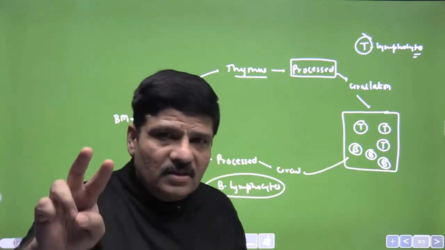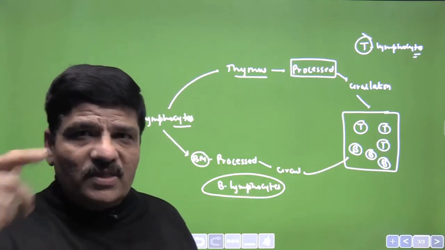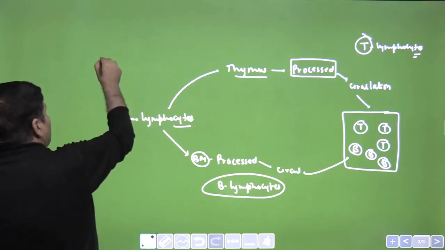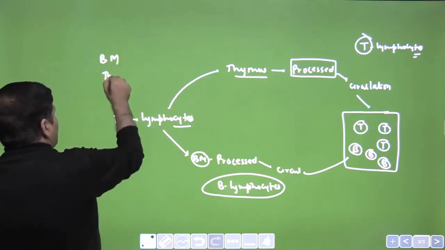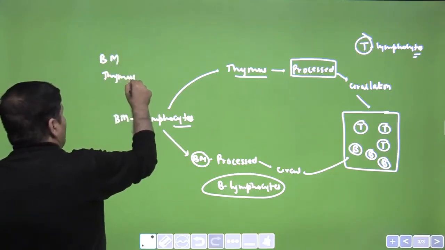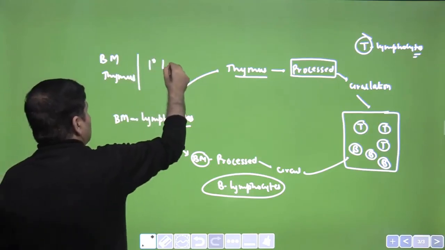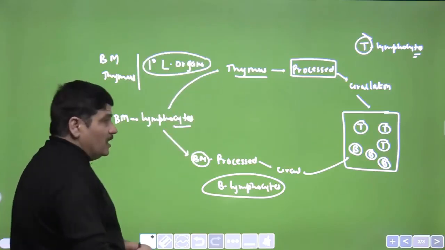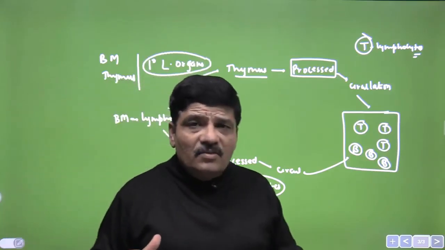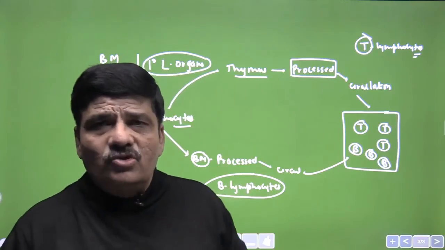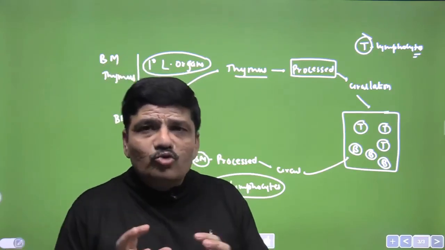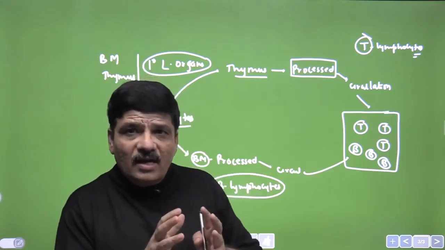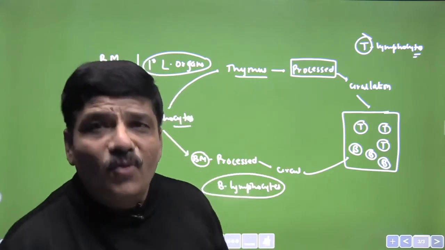Now there are two organs. These are called primary lymphoid organs where the processing takes place, and these are the bone marrow and thymus. So the bone marrow and thymus are called primary lymphoid organs because the processing takes place here. Now this processing means that they are introduced to all the self antigens that the body can produce, and they are asked, if I may say so, not to respond against them.